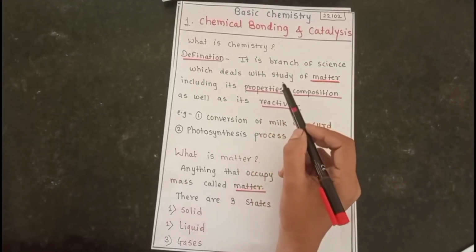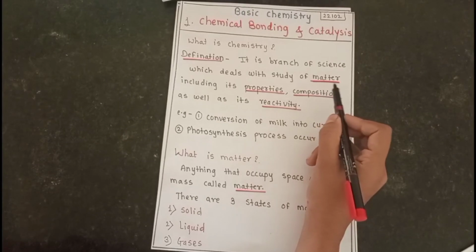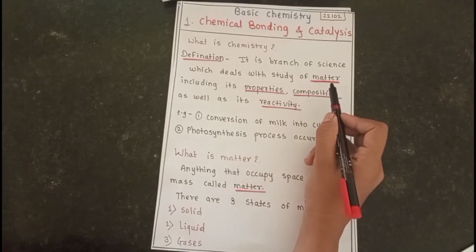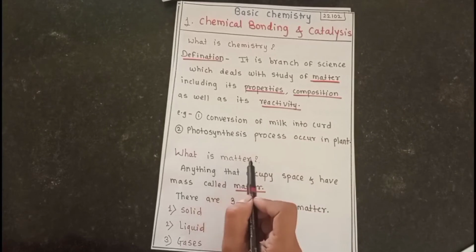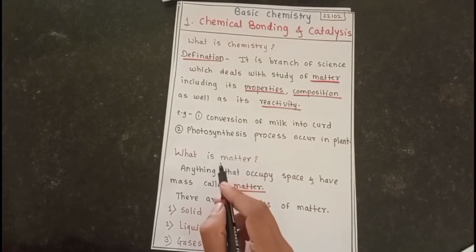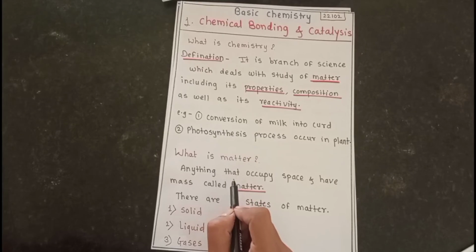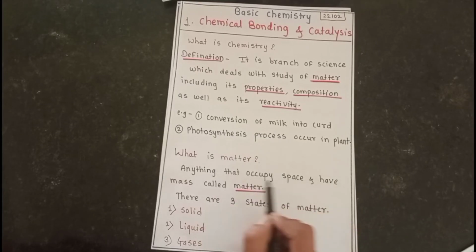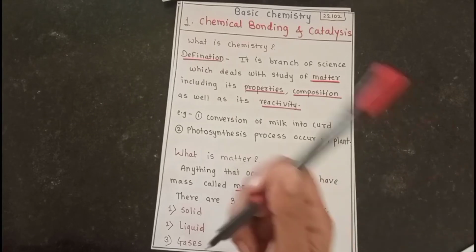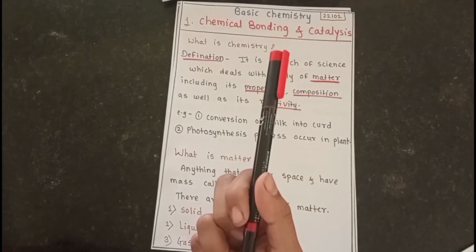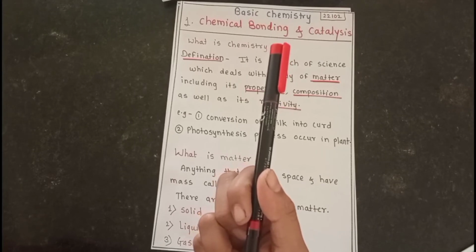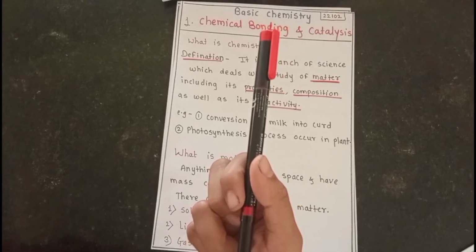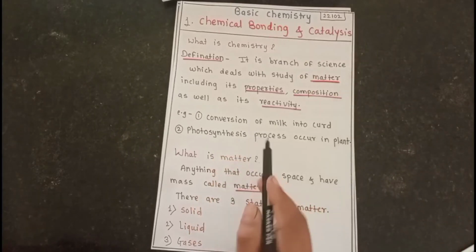So in the definition of chemistry the study of matter is carried out, but what does matter mean? Let's see what is matter. The definition of matter is: anything that occupies space and has mass is called matter. For example, this pen has a specific mass and occupies a particular space, so that's why it is matter.